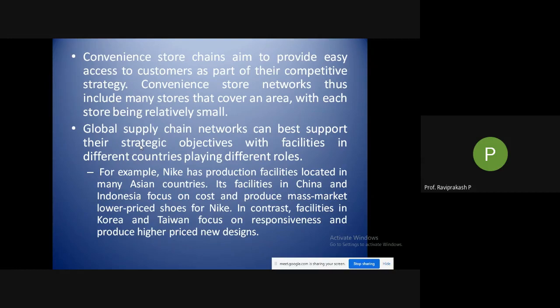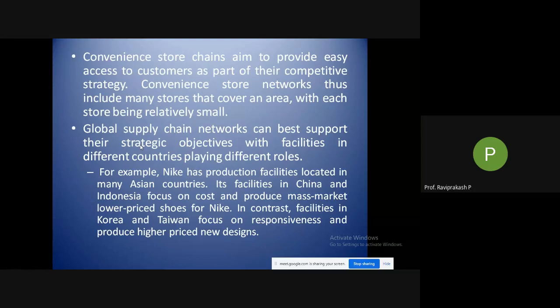So again, here we are looking at convenience. Those are called convenience stores, which are small. Variety is less, and the product assortment also is less. Assortment in the sense that too many products are not available over there, only a few products. This may include many stores that cover an area. In a small area, there will be many small stores, with each store being relatively small. That's what I told you, small stores.